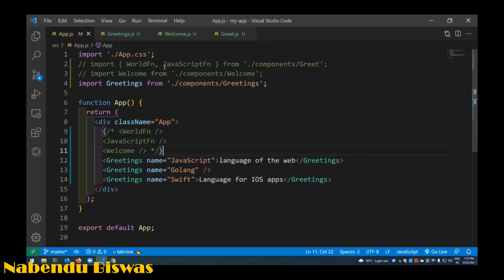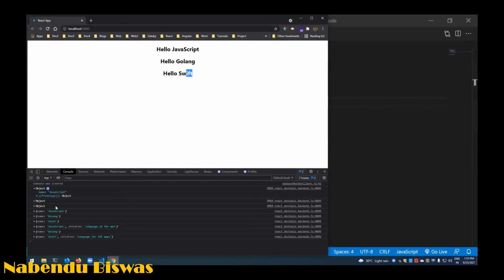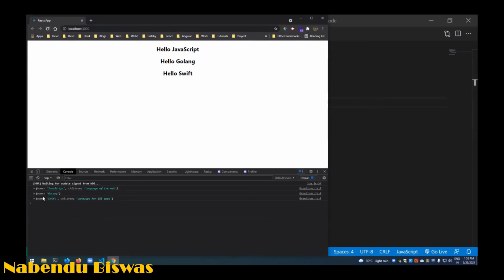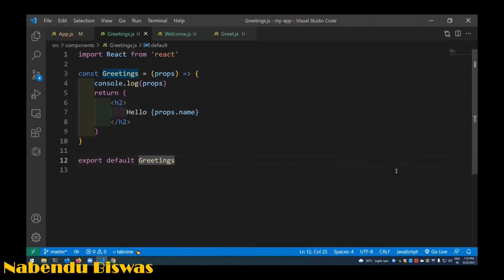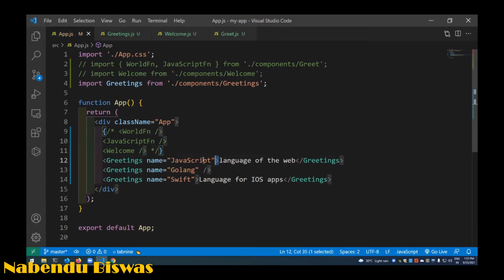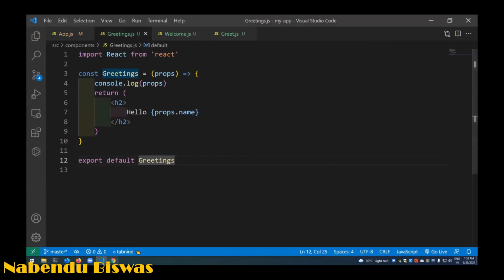Now if I go here and refresh it once, see now props.name is JavaScript. This is the props object, because I'm logging the props object, and it has another thing known as children. And what are children? Children are passed between the square brackets. So these are passed between here and here. This is children, and this is "language of the web", and this is what we are getting here as props.children.